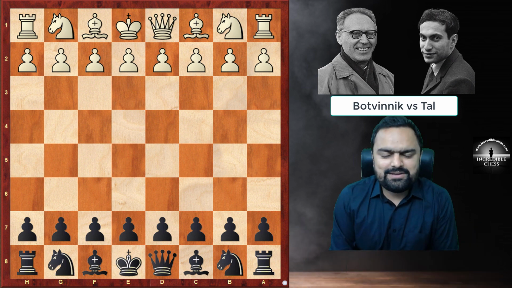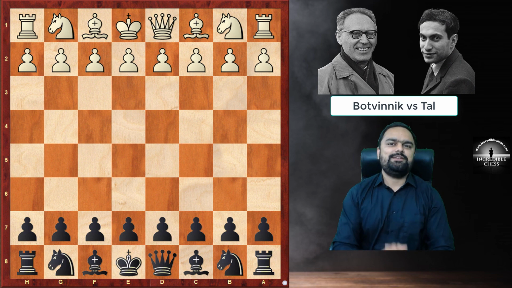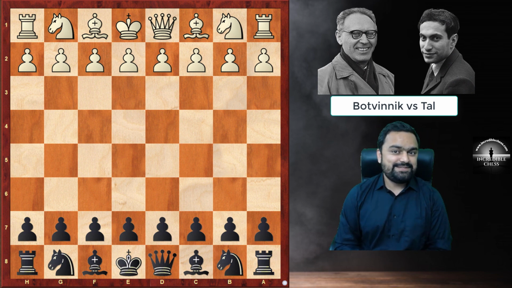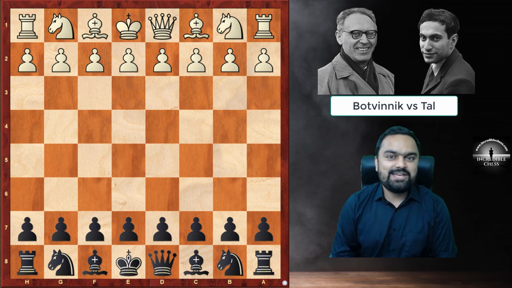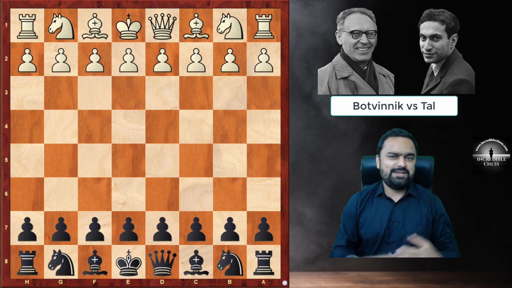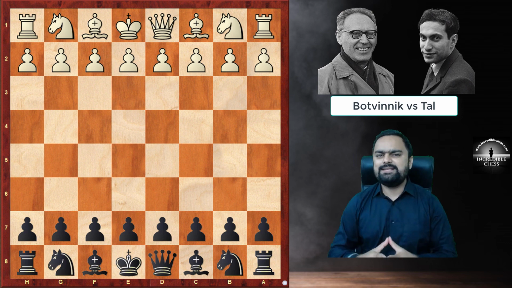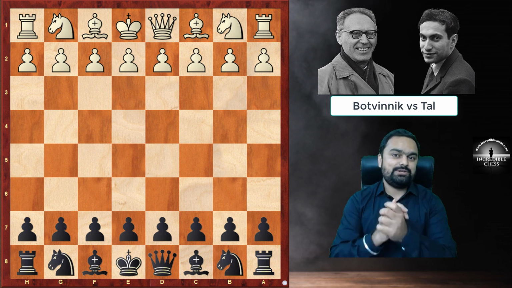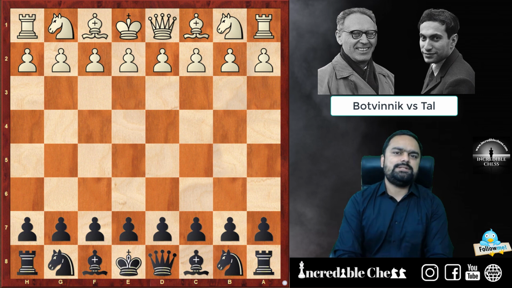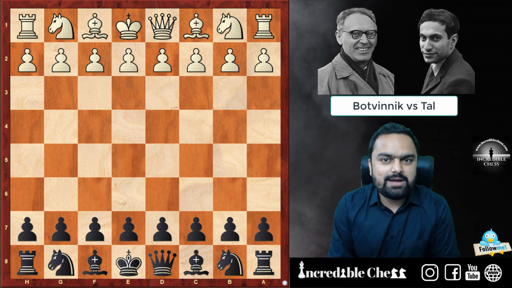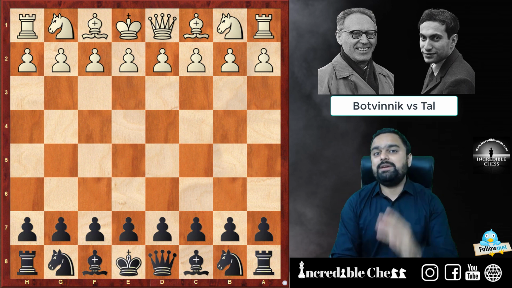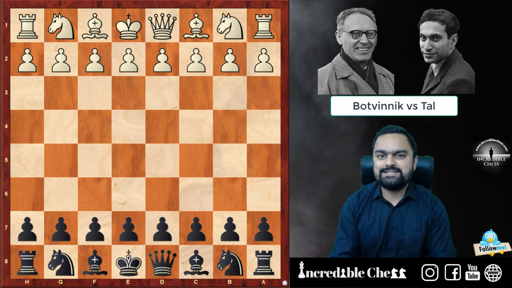Today's topic of discussion is going to be a classical game. We are going to see the game played by the magician from Riga. His name is, I hope you know, Mikhail Tal. He is well known for his spectacular play, his sacrifices and his precise calculation. This game was played between Mikhail Botvinnik and Tal in the world championship match, which Mikhail Tal won in 1960-61.